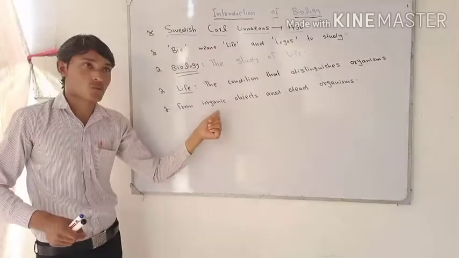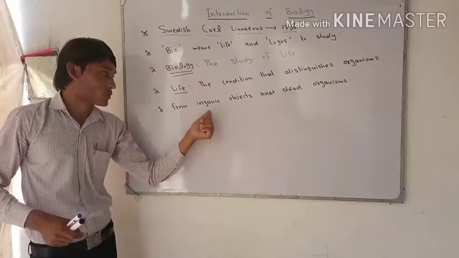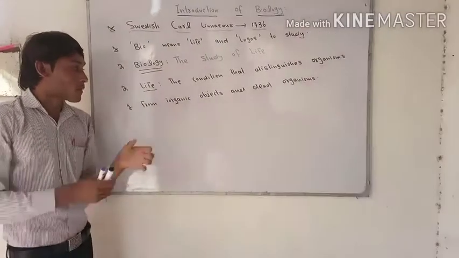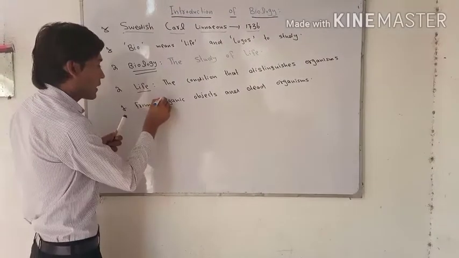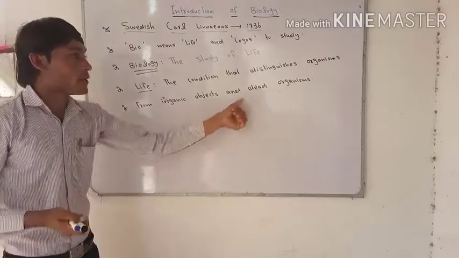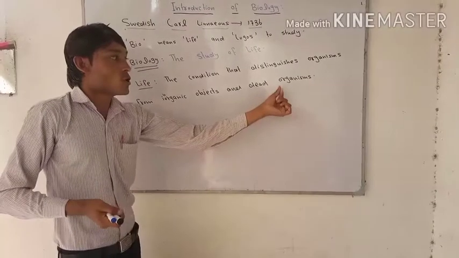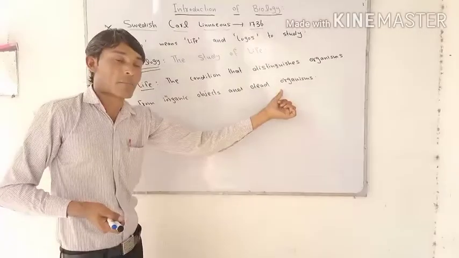Inorganic objects are those which do not contain carbon and hydrogen. That is basically called inorganic. And dead bodies means that which is considered mostly as matter.